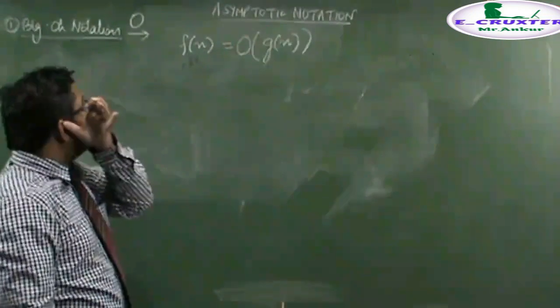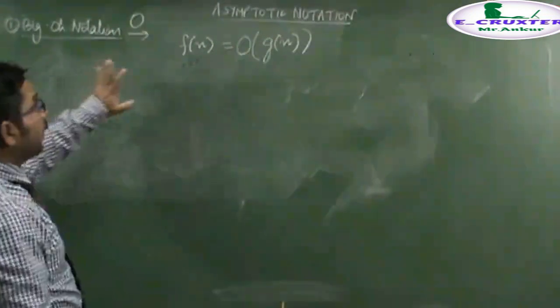What does it mean? How can we mathematically define it?